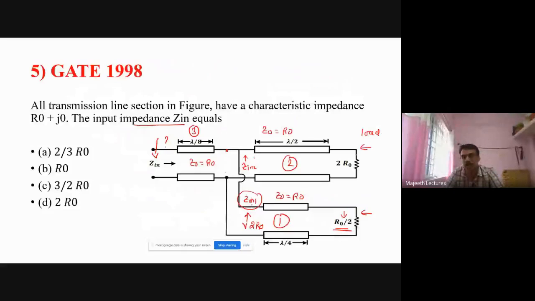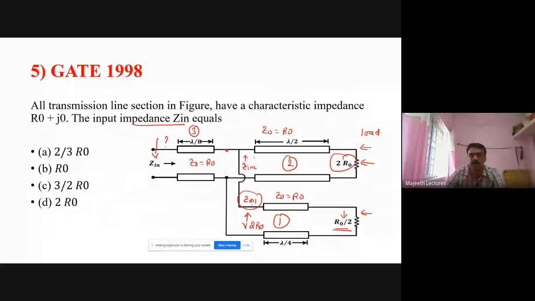Similarly, we find for case 2. Z0 is R0 for all the conditions, L is equal to λ/2. ZL we will see. Here ZL is 2R0, this is the load impedance.